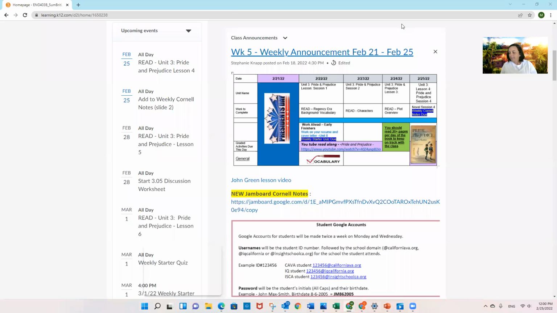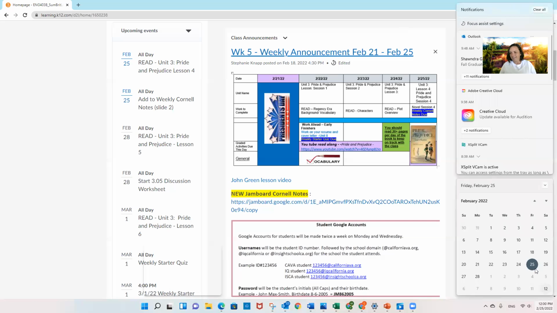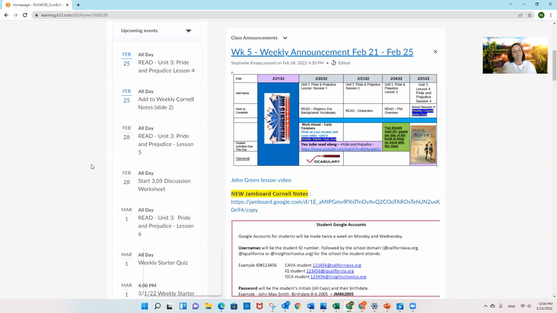So this week, the 225 notes, you don't turn anything in today. What's the next date? In 1 week, on 3/4, you do not turn in any notes. On 3/11, you turn in the Jamboard by sharing it to my email. So we have 3 weeks of Cornell Notes going, just ongoing on this Jamboard. So let's walk through how to do it.